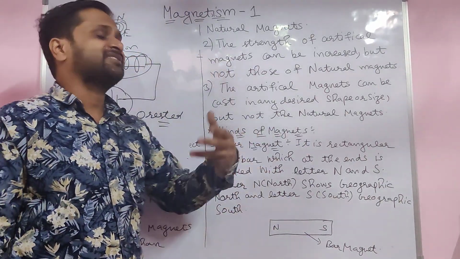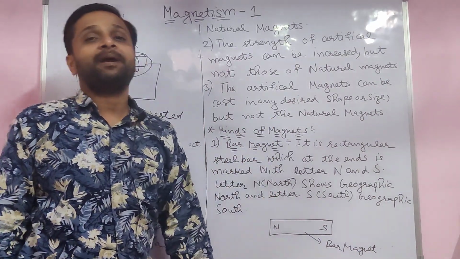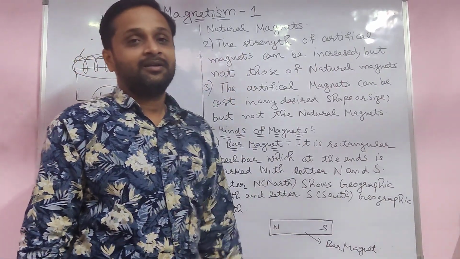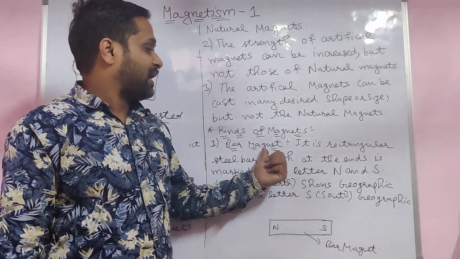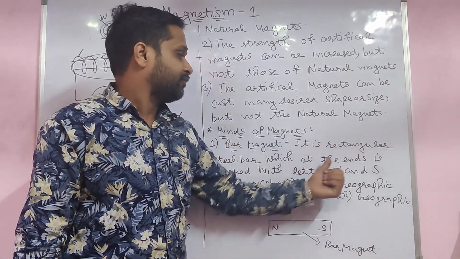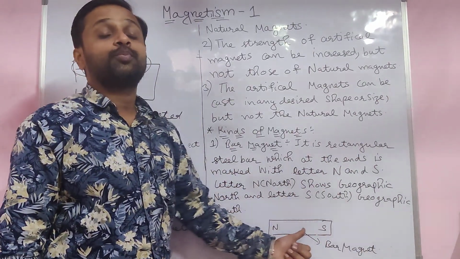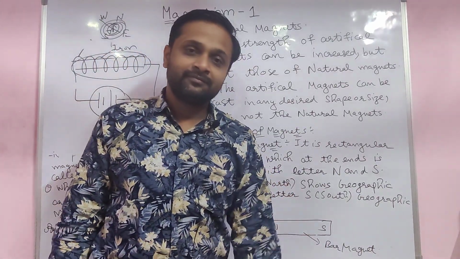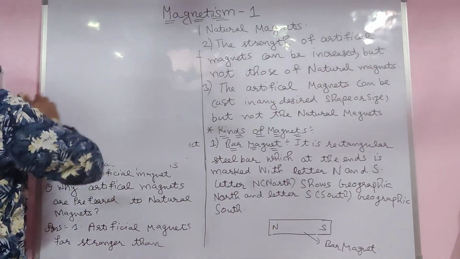Now we discuss the different kinds of magnets. First is the bar magnet. A bar, like a chocolate bar, same like this, though it is not delicious, students. A bar magnet is a rectangular steel bar whose ends are marked with the letters N and S. N is the north pole, S is the south pole, same like positive and negative.